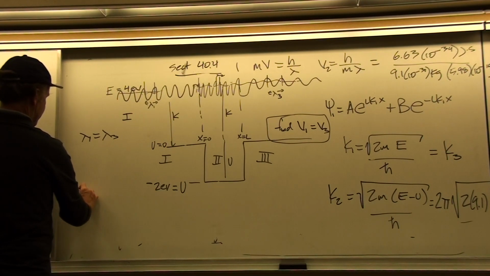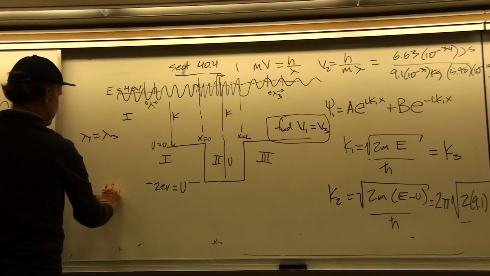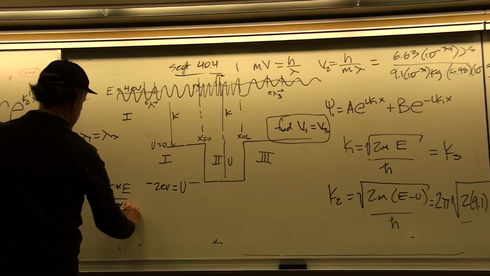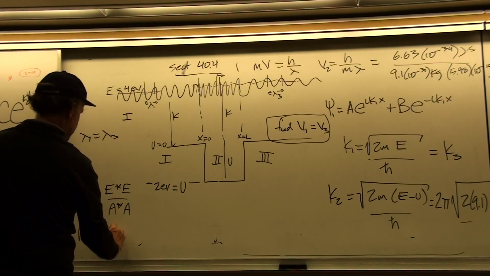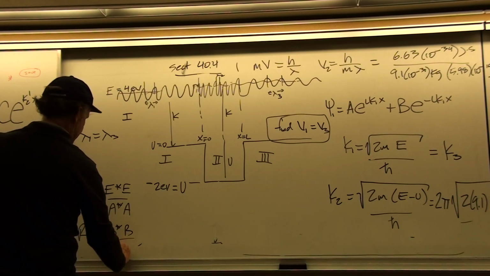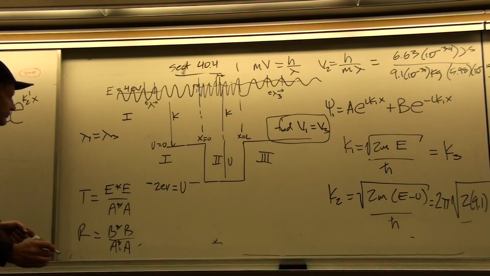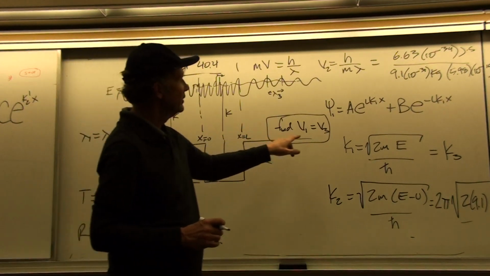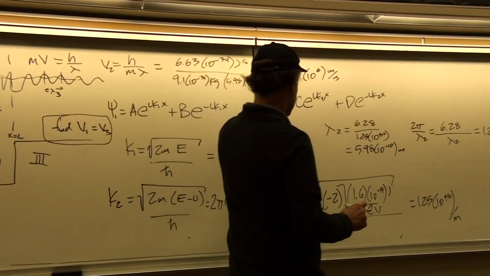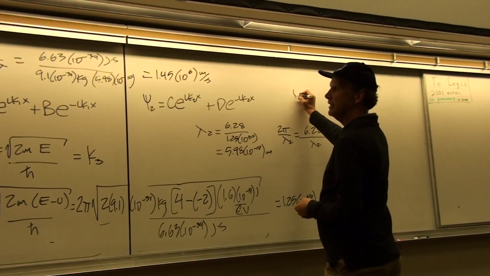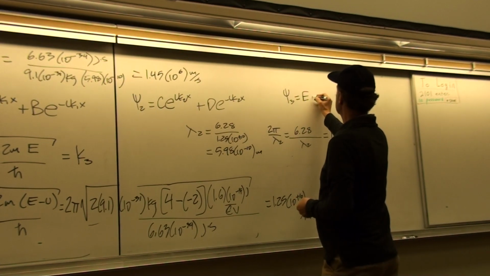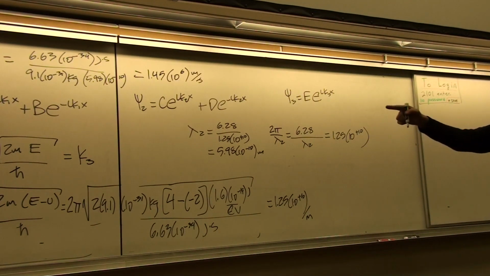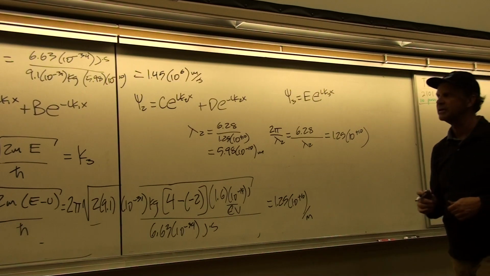But the transmission coefficient would still be E star E divided by A star A, and the reflection coefficient would be B star B divided by A star A. And so, at least in outline, with the solutions looking much the same way they did before for psi 1, psi 2, and psi 3, which was e to the i k3x, we would have solutions that, at least in their basic functional form, look the same.